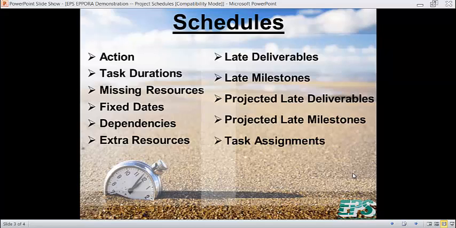Missing resources. Any terminal task should have a resource assigned so you know who's responsible for it. EPPORA assures that every terminal task does have a resource, or it provides a message.